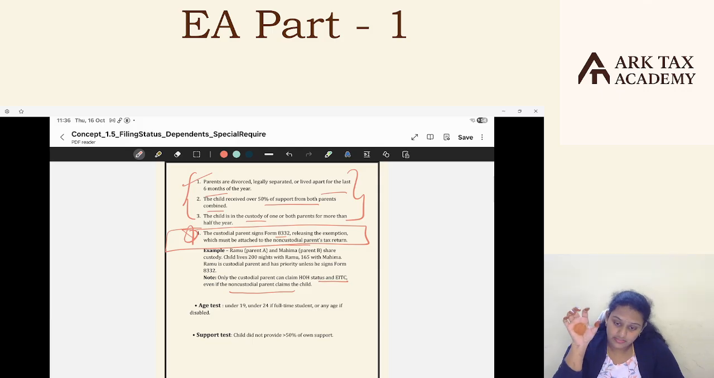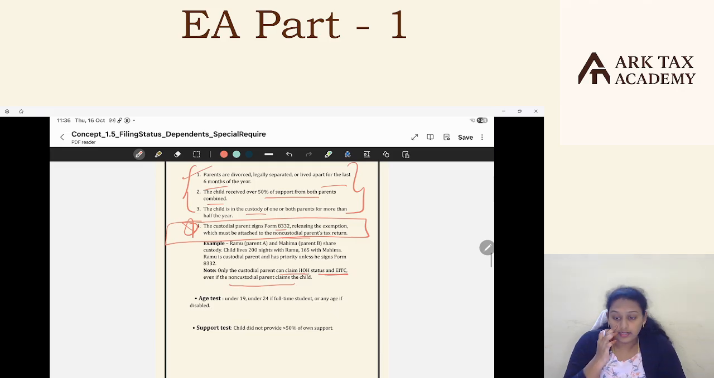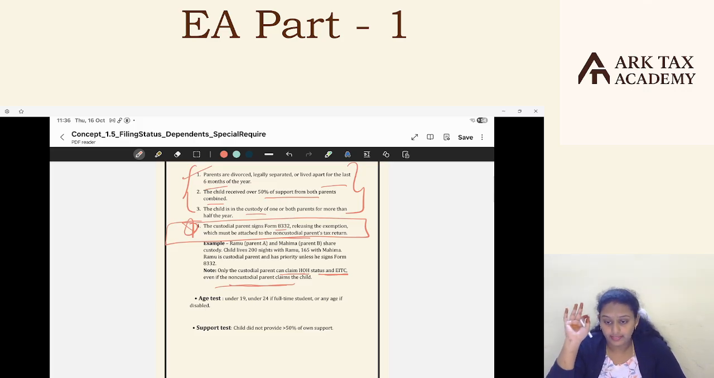That's all. But using this child, the non-custodial parent cannot qualify for head of household status. Only the custodial parent can claim head of household status and earned income tax credit, even if the non-custodial parent claims the child. Even though the non-custodial parent claims the child, the custodial parent can qualify for head of household status. By showing this child as a dependent in his return, the non-custodial parent cannot file as head of household. He also cannot be eligible for earned income tax credit by showing this child in the return through Form 8332, because he is a non-custodial parent at the end.